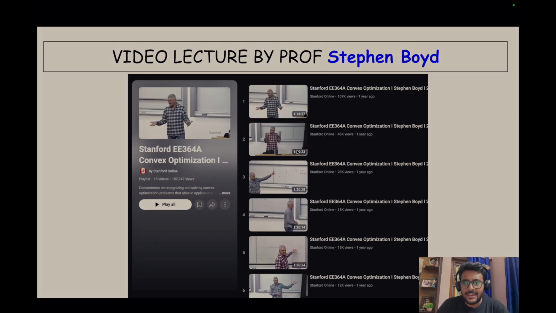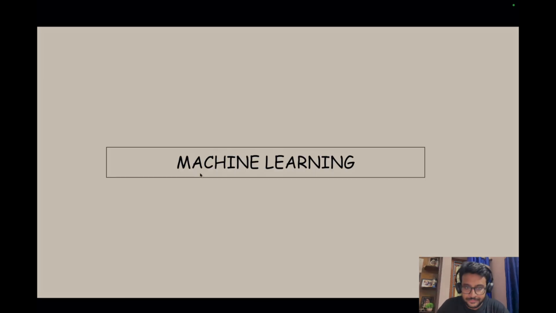Another lecture series is by Professor Stephen Boyd, on convex optimization. This is a bit of an advanced-level course, I would say. This is a Stanford course. If someone is really interested in knowing more about optimization, I recommend they refer to this particular lecture series. It is also available on YouTube. You can just search and you'll get it.